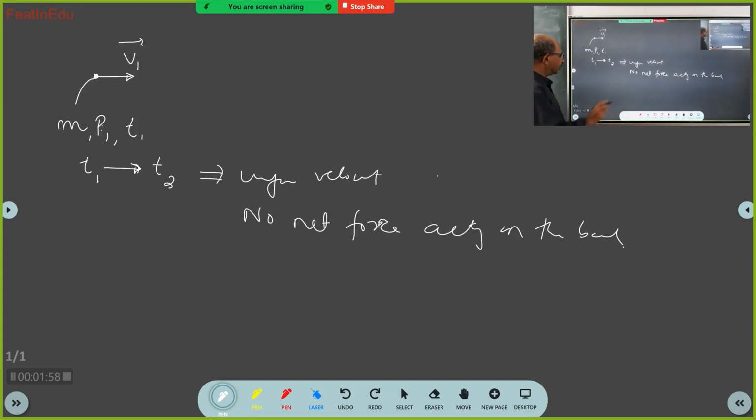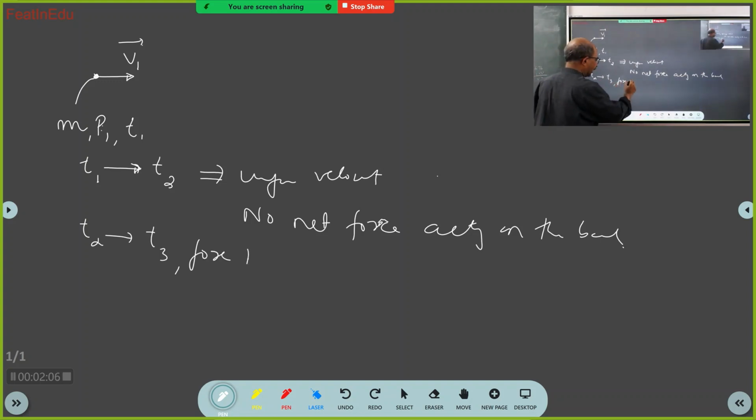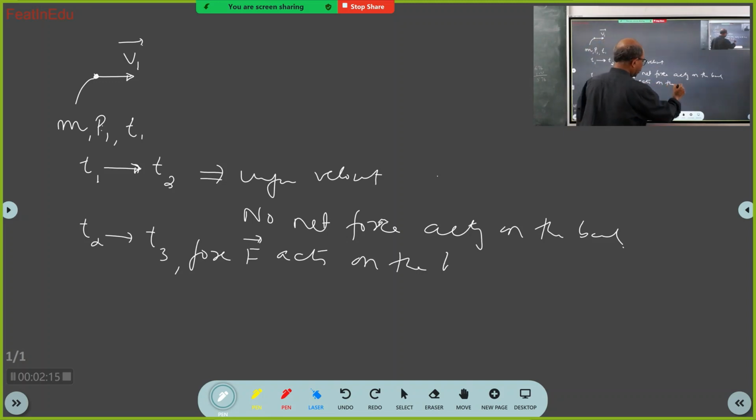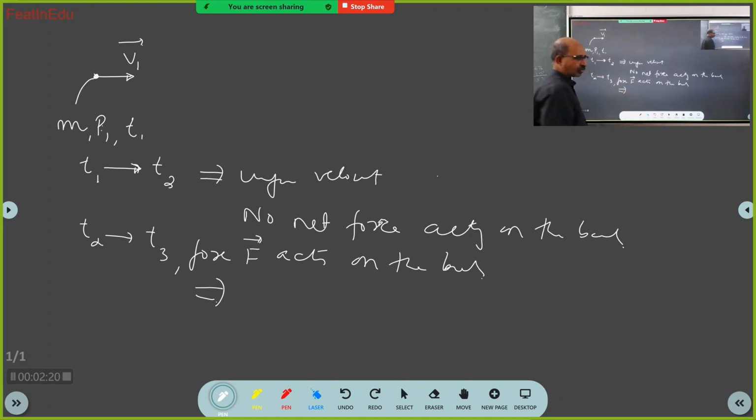Okay, done. Now, from T2 to T3. Force F bar acts on the body. Okay? Then what happens? Yes, the body will accelerate. You again told half answer. Sir, velocity change. Your answer is correct.